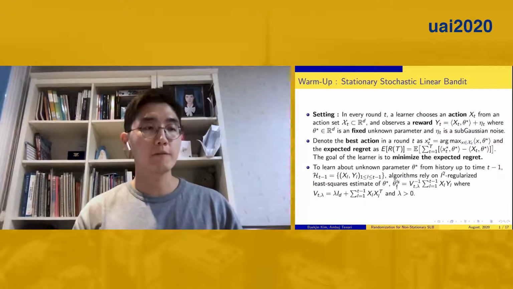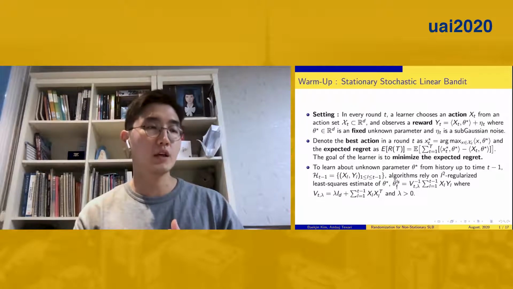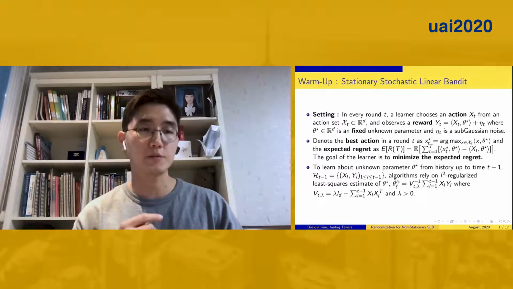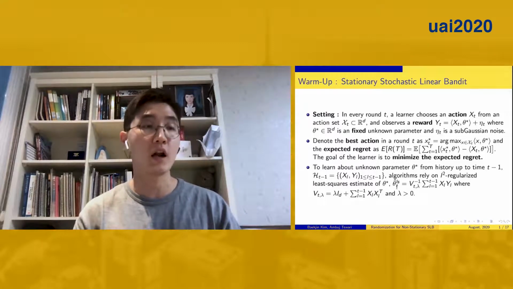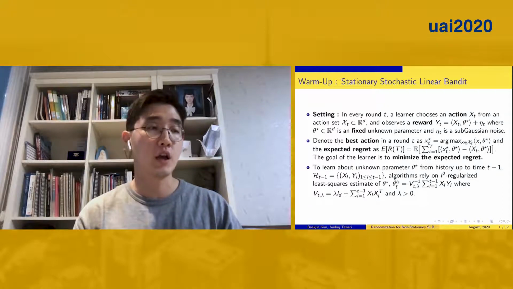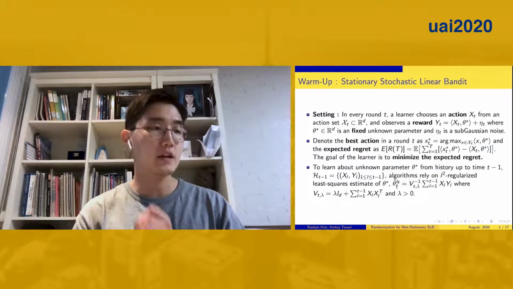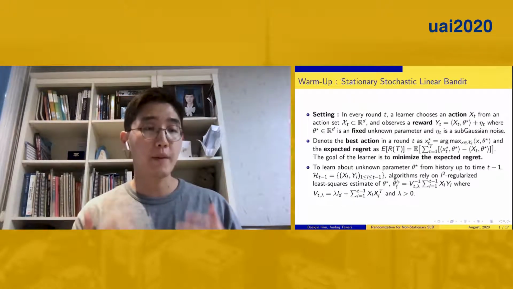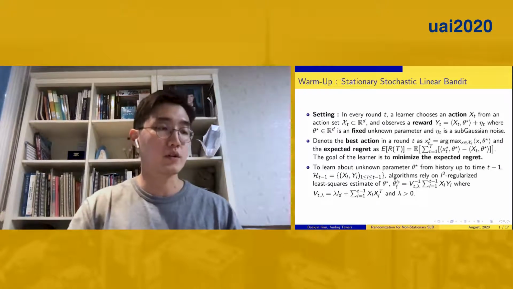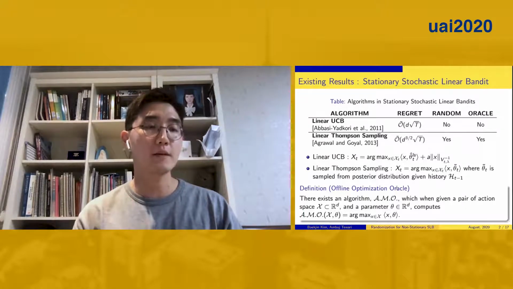As a warm-up, I will briefly study the stationary stochastic linear bandit and several existing results. In a round t, a learner chooses an action from an action set and observes a reward y_t, which is the inner product between the action and a fixed true parameter theta star with additive sub-Gaussian noise. We also denote the best action x_t star, and as a measure of evaluating a learner, the expected regret is defined as the difference between the reward the learner would have received if he played the best action in hindsight and the actual cumulative reward. Two standard solutions in this setting are linear UCB and linear Thompson sampling.